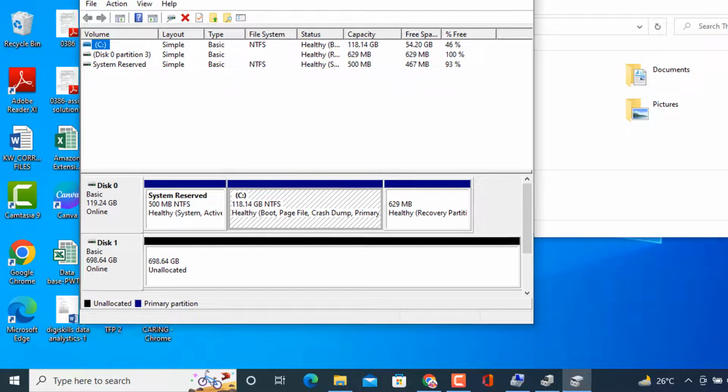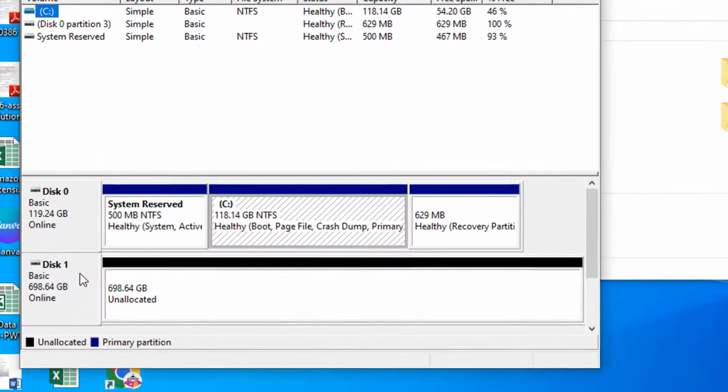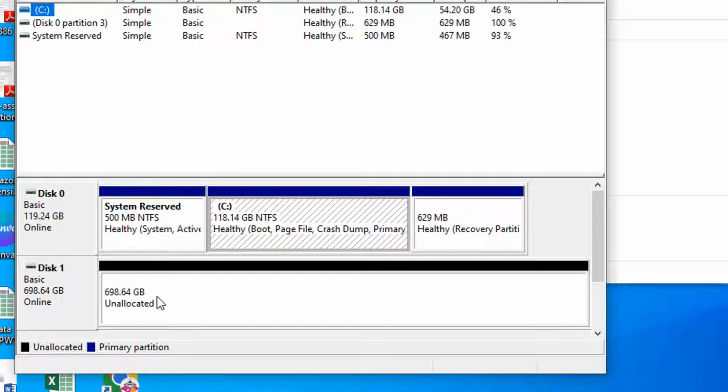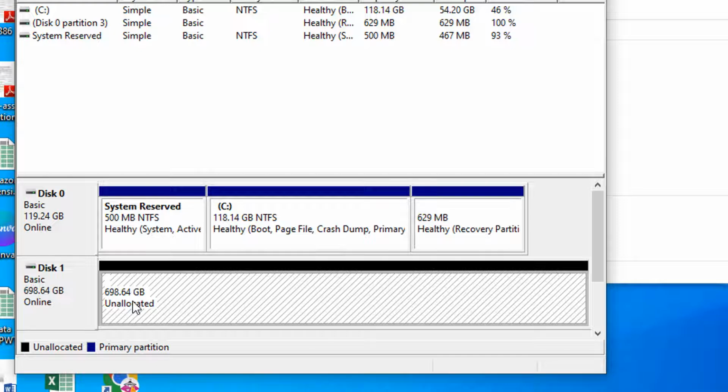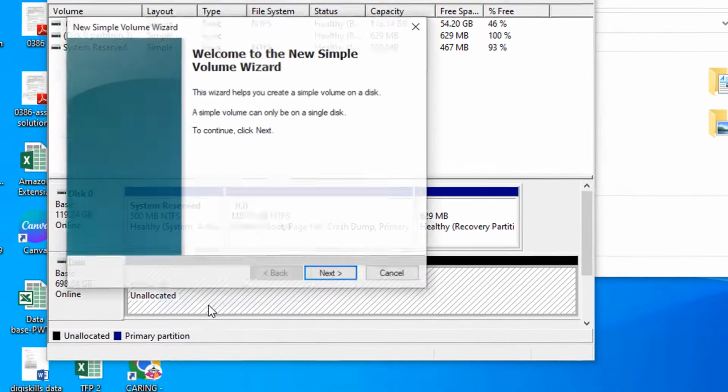Look at this one. You have only 3 disks in one portion of this window, and in this one there is 698.64 GB available, but it's unallocated. This means the system has not allocated this one. As a result, it is not showing here. So how can I make it allocated? Select this one, right click and select the first option, new simple volume.